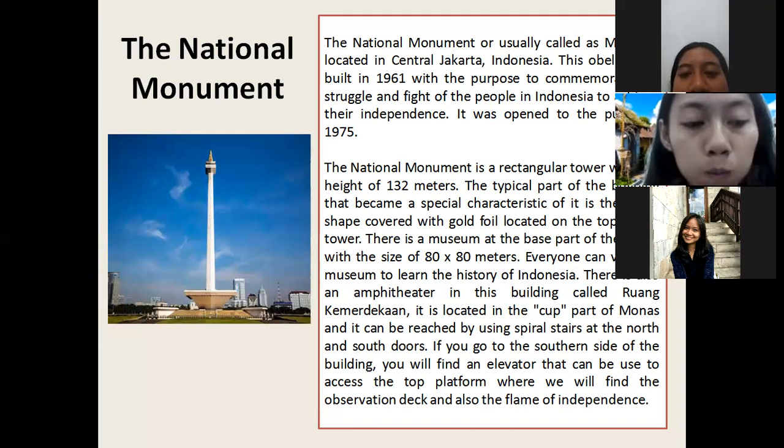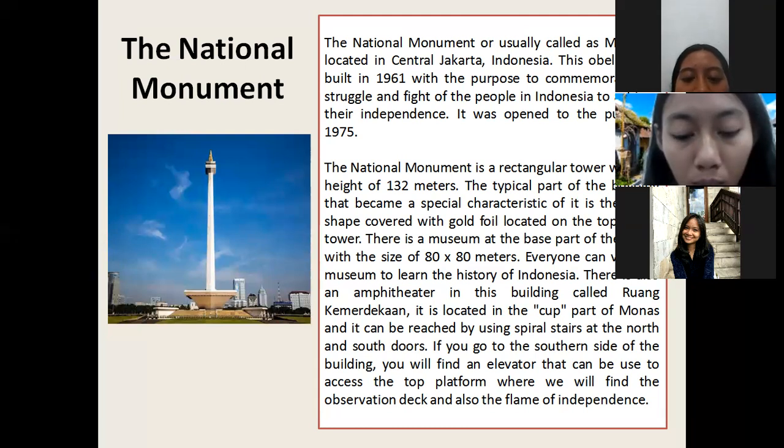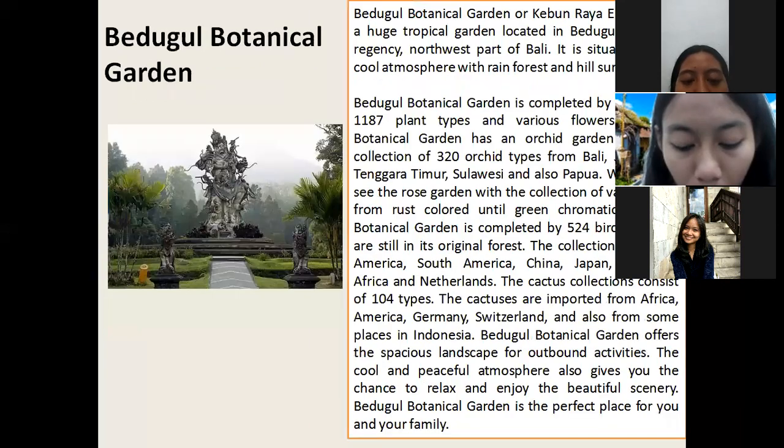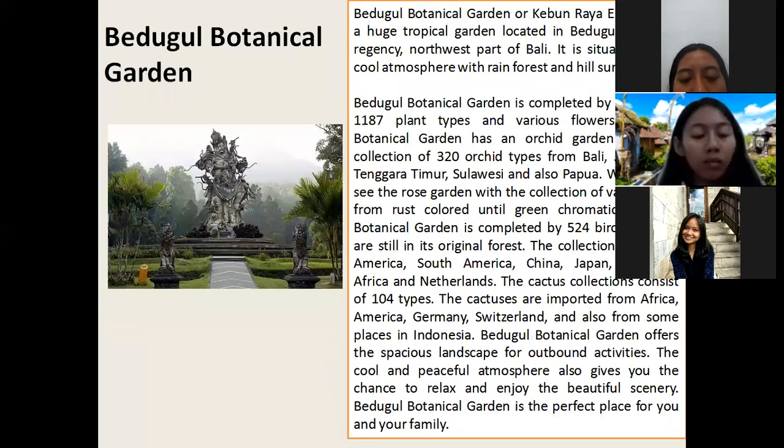Yes, you are correct. The first text describes a historical place, like what Eva mentioned before. The second text tells about a tourism place.